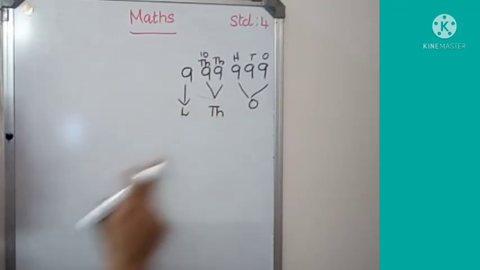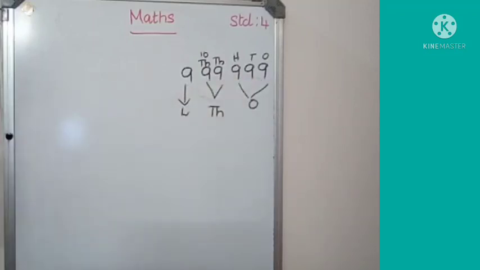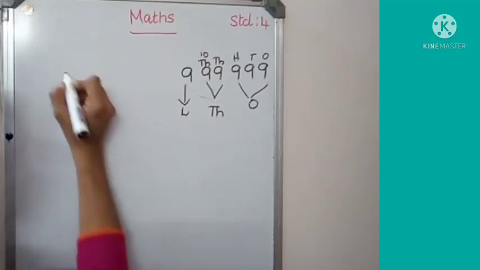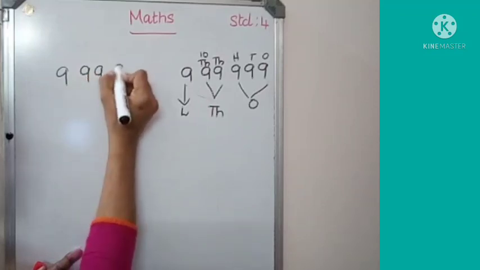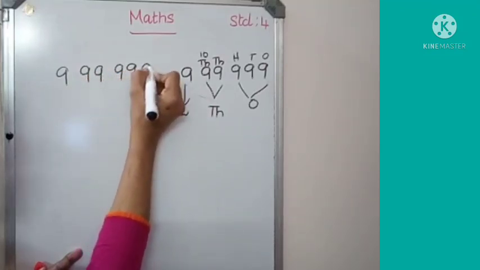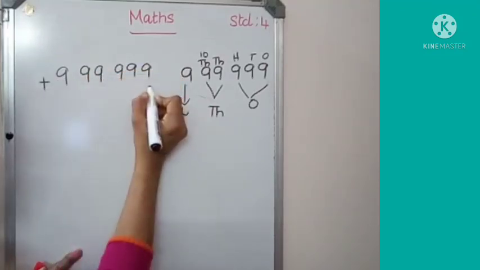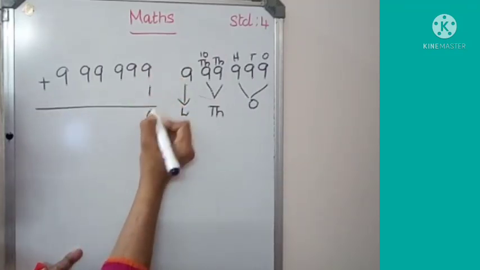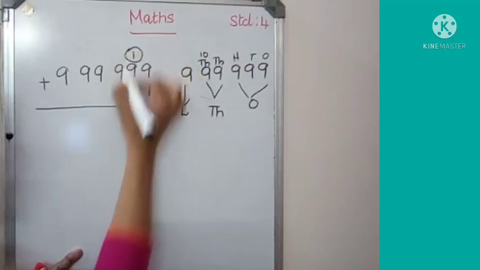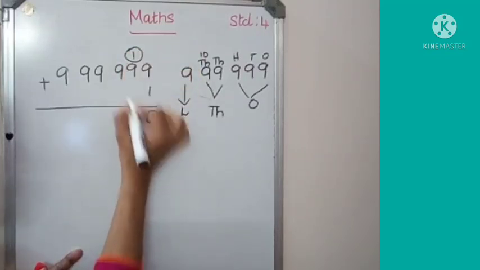Now, when 1 is added to this number, what is the number we get? Look here, 9,99,999. When we add 1, 9 plus 1, 10. Remainder 1. 9 plus 1, 10.